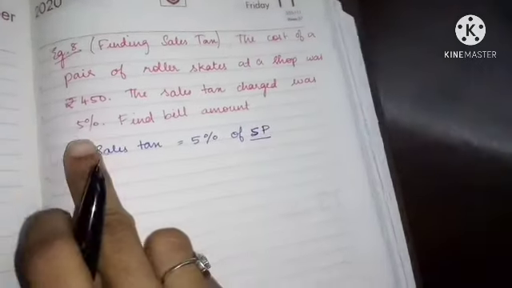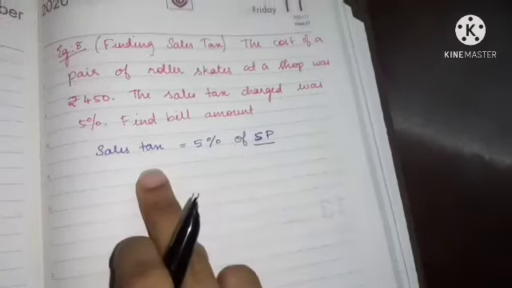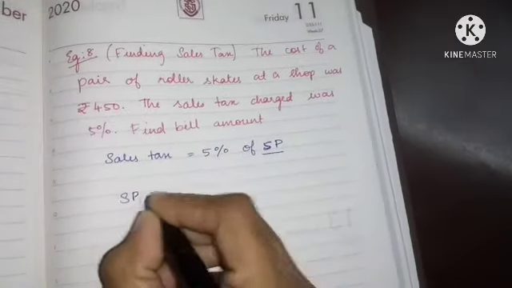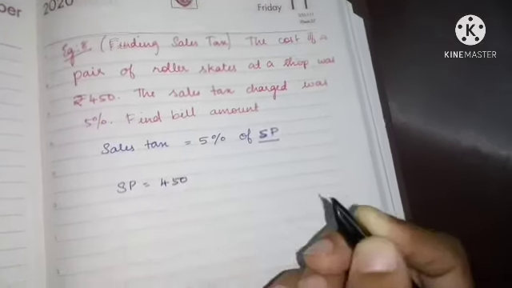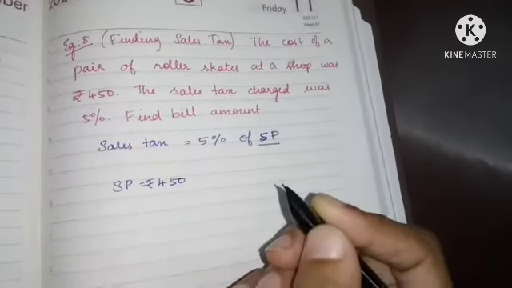What is the selling price of that item, children? 450 rupees.